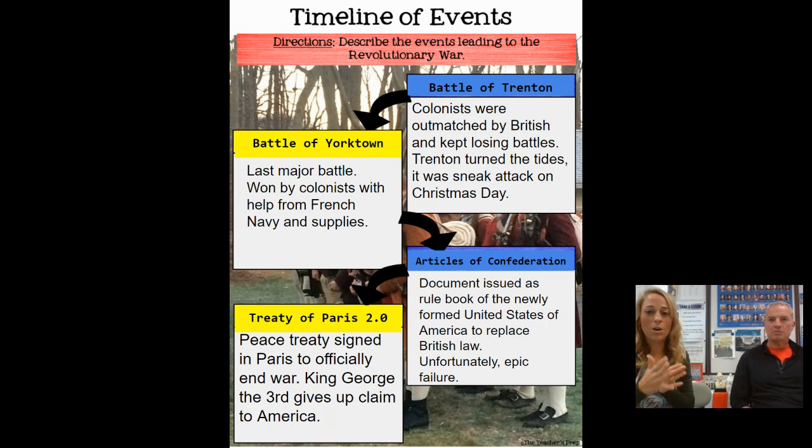Finally, a couple years into the war, there's the Battle of Trenton, which is in New Jersey. On Christmas Day, we knew that British soldiers and some German soldiers who were helping them out would be a little worse for the wear because maybe they did some partying on Christmas Day. So George Washington and his men crossed the Delaware River in the middle of the night and basically sneak attack these British and German soldiers, and they win. Not surprisingly, because like I said, the British and Germans had been basically partying all day.